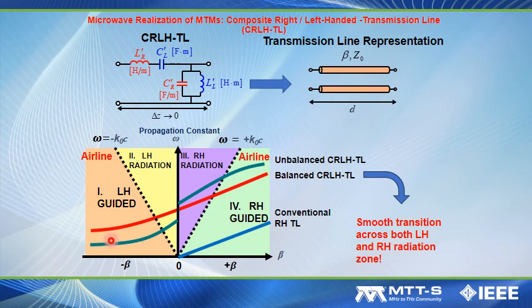Because the CRLH dispersion curve can come across both left-handed radiation region and right-handed radiation region, this can result in a fast wave propagation and also leaky wave propagation for antenna application. In addition, if we operate the CRLH transmission line in its balanced condition, we can close the band gap to form a very smooth transition across both left-handed regime and right-handed regime, which will be useful for leaky wave radiation.